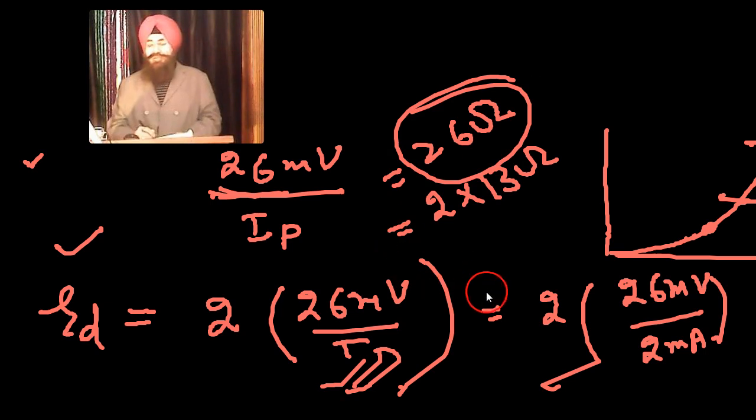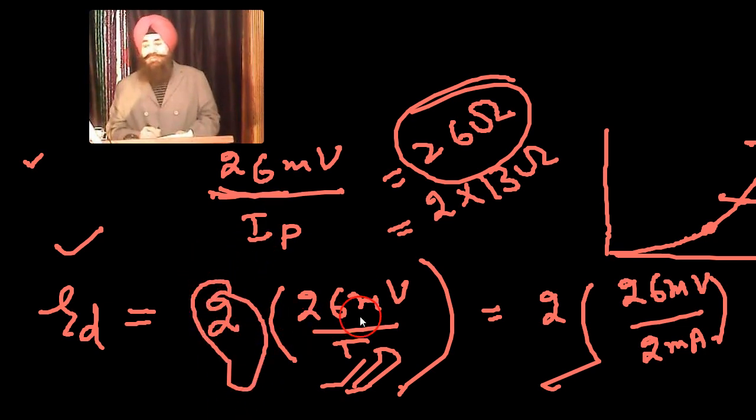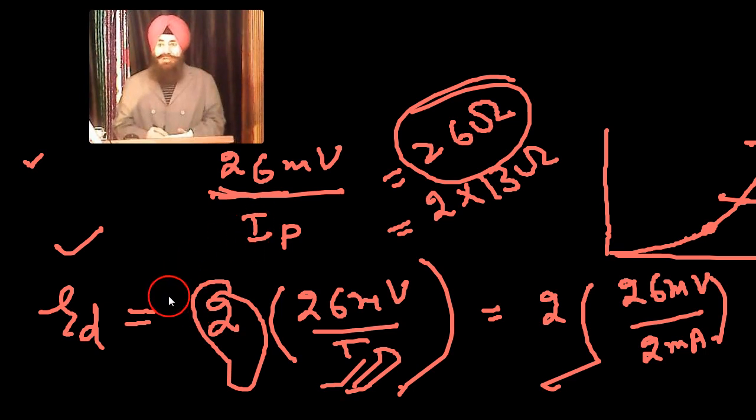So this is the variation: if the point is close to the knee, there is a factor of 2 in the multiplication. That's all about the difference between static and AC or dynamic resistance. Thank you very much.